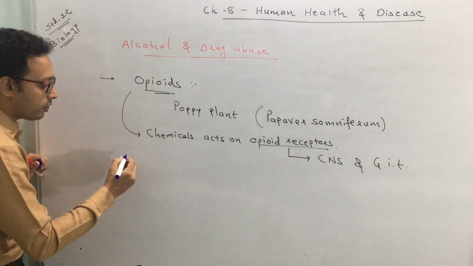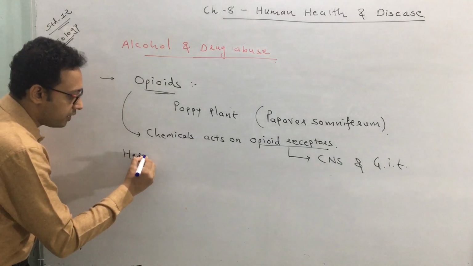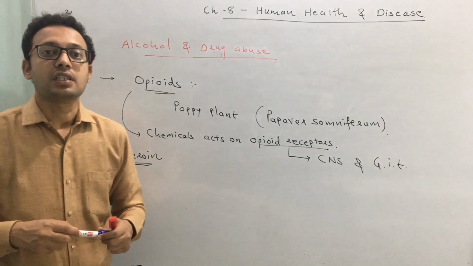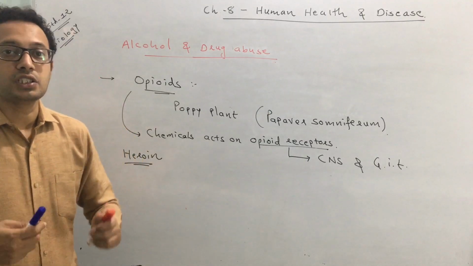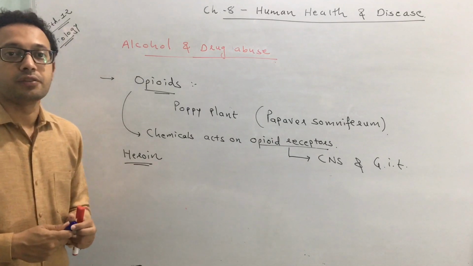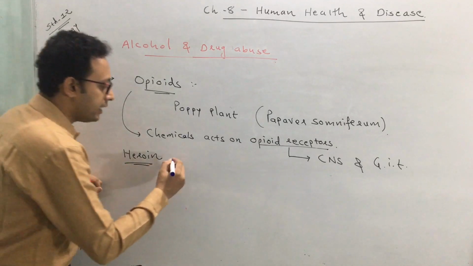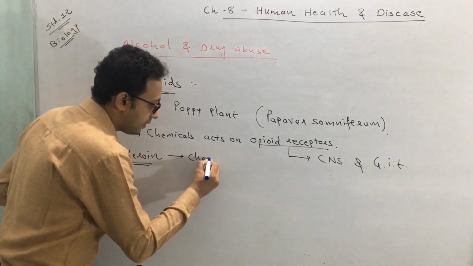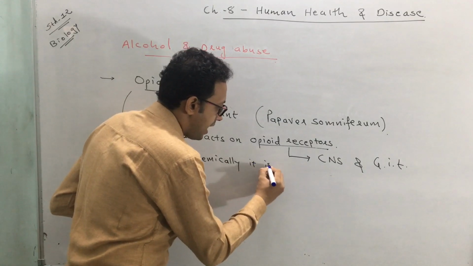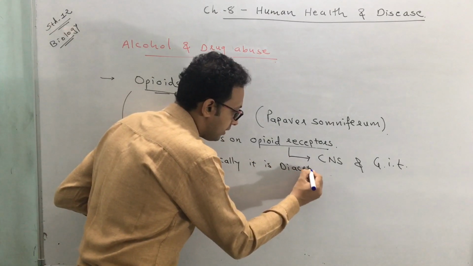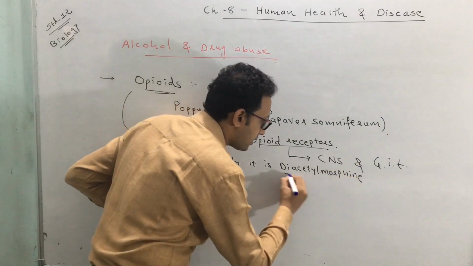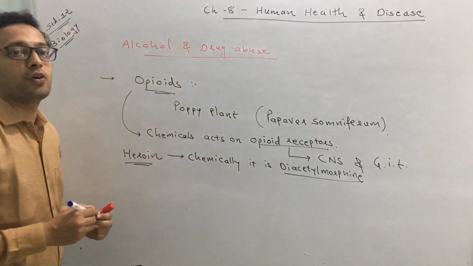One of the famous opioids, you might have heard this one, is heroin. Clear? This is a very famous opioid that is used as a drug, or abused by lots of people. So this is heroin. Chemically, it is diacetyl morphine.